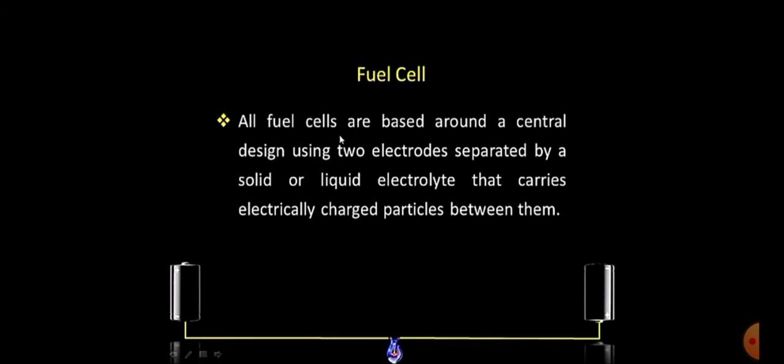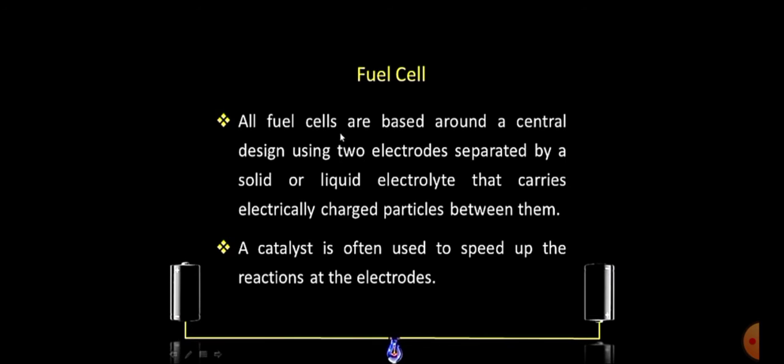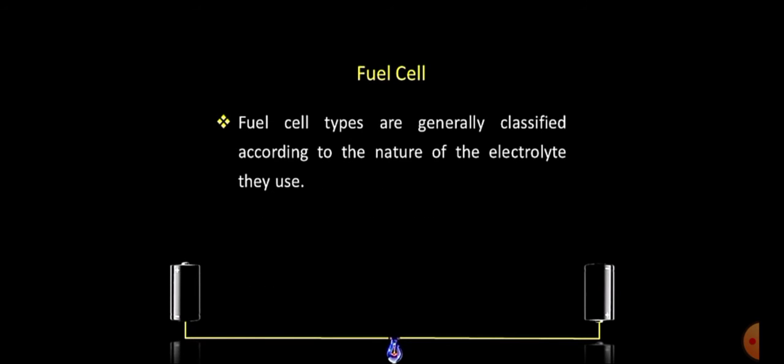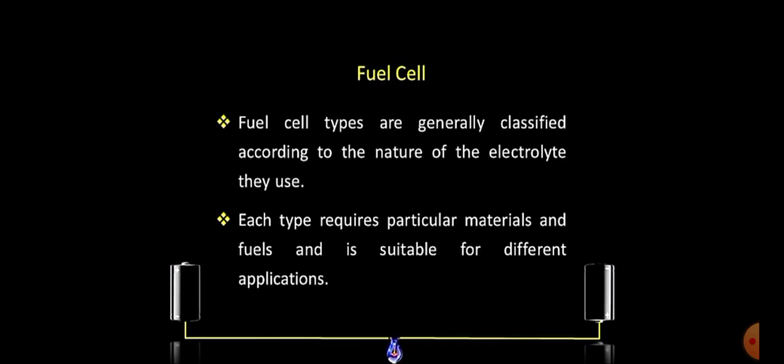So all fuel cells are based around a central design using two electrodes, as I have already shown in the last figure, separated by a solid or liquid electrolytic solution that carries electrically charged particles between them. A catalyst is also often used to speed up the reactions at the electrodes. Fuel cell types are generally classified according to the nature of the electrolyte they use, and also based upon their temperature range. So each type requires particular material and fuel and is suitable for different applications.